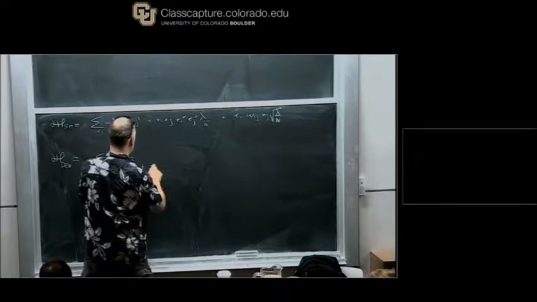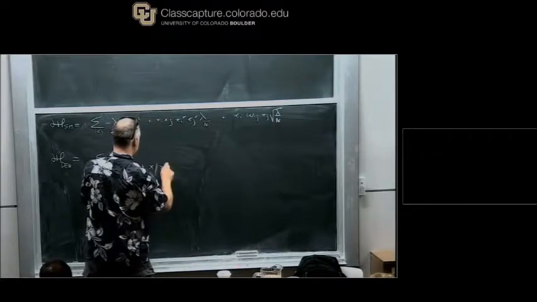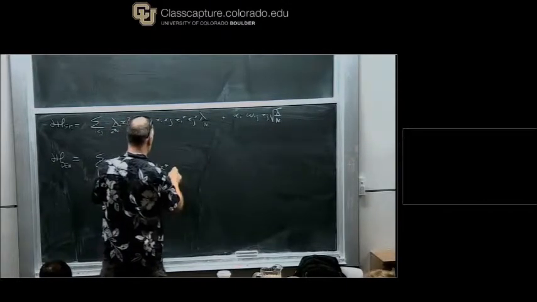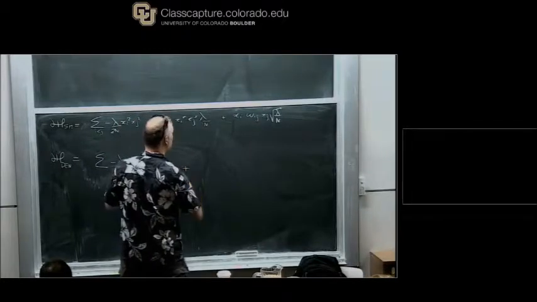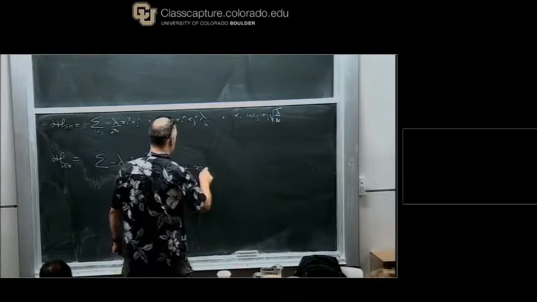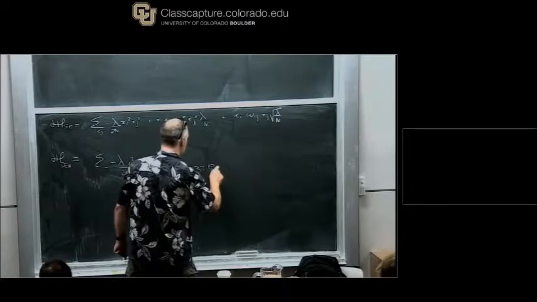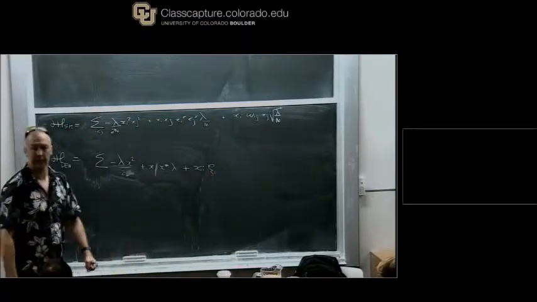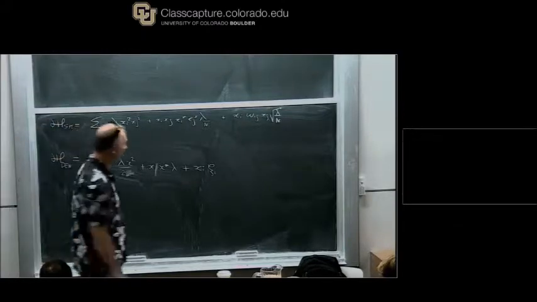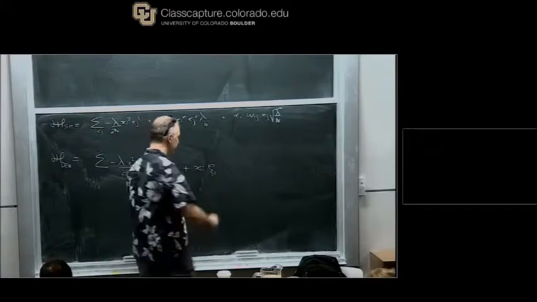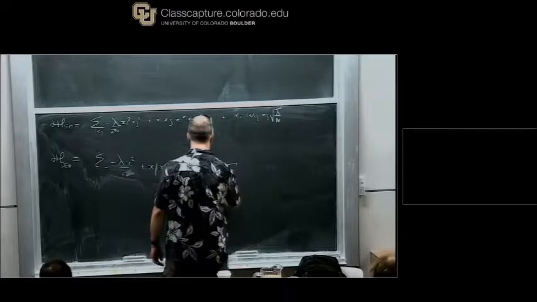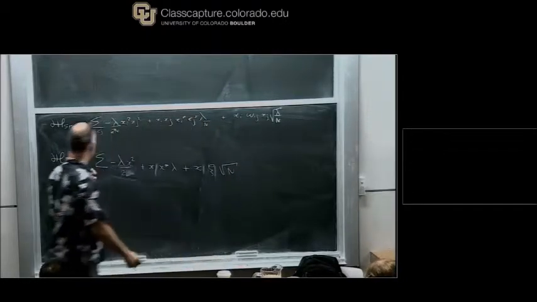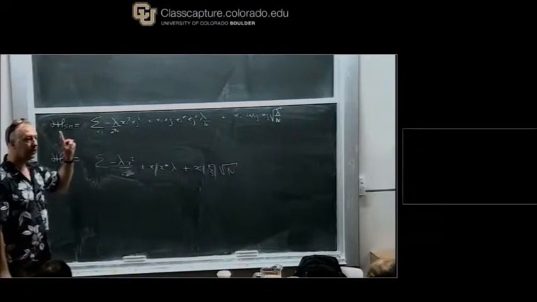Plus x star lambda, plus, okay, I think I used a z, but then someone told me that I'm using too many z's, because of course when you have the partition sum, so I will use xi for the noise. All right, that was our Hamiltonian for one spin.